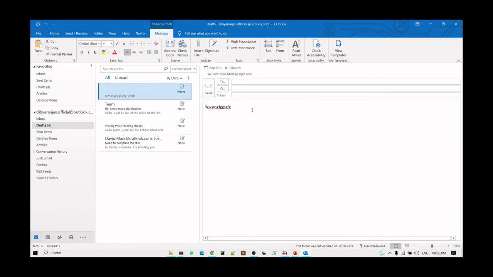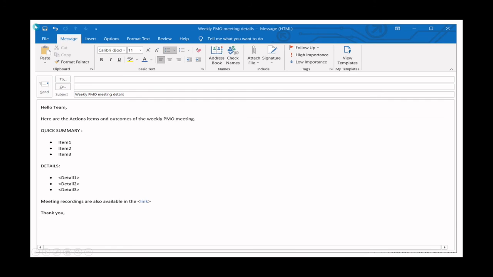Whatever the current email you have written will be saved under the drafts section. I'll give you an example here. Suppose this is a weekly email you tend to send on a weekly basis to your teammates. You can save a draft of this particular email, and whenever you want to send it, you can take the same draft version.